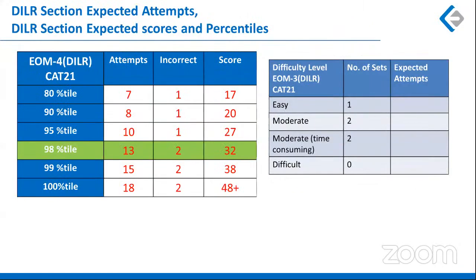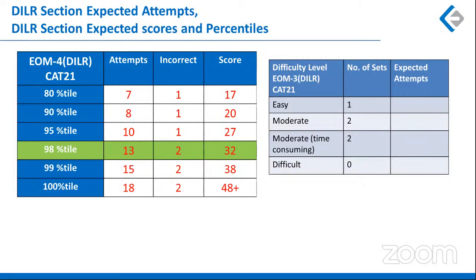So if I look at the DILR section, expected attempts, expected cutoff, I am looking at not a very high cutoff. Again, after telling you that the first 2 sets were easy, the third set could have taken you by surprise and given you some problem with regards to time, right?